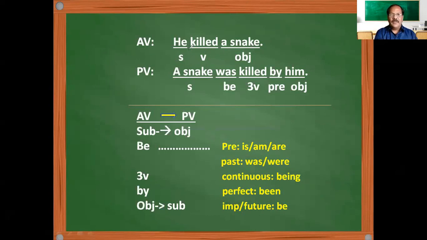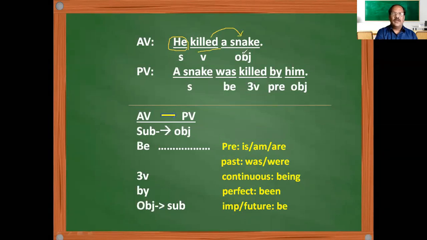For example, he is the subject, and what is the verb? Killed is the verb. He killed what? You are putting a big question to the verb. He killed what? That is what we call an object. So what is an object? It answers the verb. That means here the transitive verb demands an object.